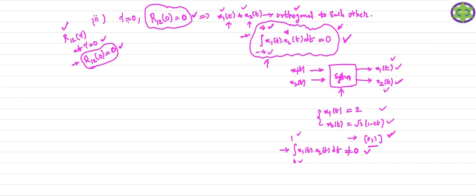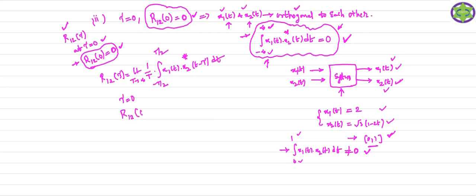So when it comes to this statement, property 2, if we evaluate the cross correlation function R12 of tau, which is limit T tends to infinity, 1 by T, integral from minus T by 2 to T by 2, x1 of t into x2 conjugate of t minus tau dt. So this is the cross correlation function R12 of tau. You just evaluate this R12 of tau at tau equal to 0, so we get R12 of 0.